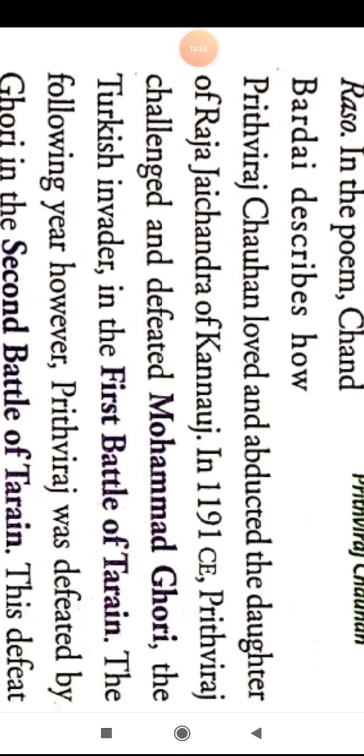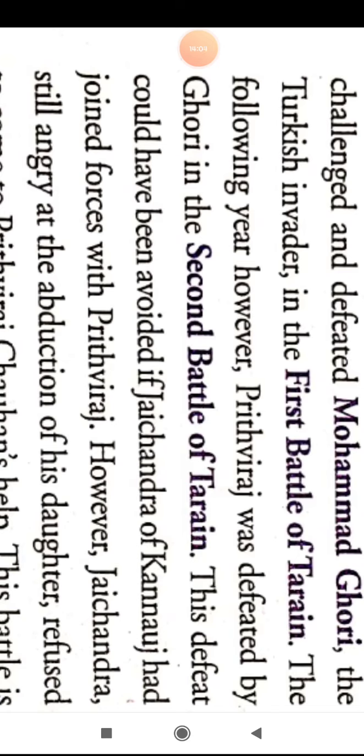Prithviraj challenged and defeated Muhammad Ghori, a Turkish invader, in the first battle of Tarain. Later, in the second battle of Tarain, Prithviraj was defeated by Muhammad Ghori.